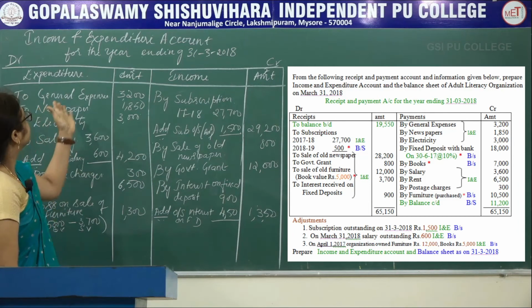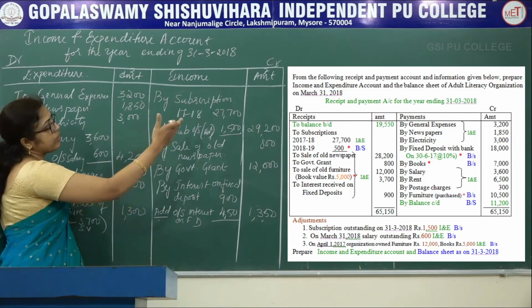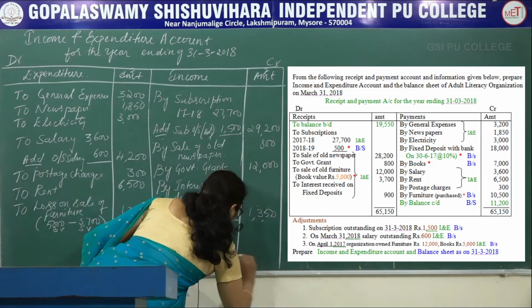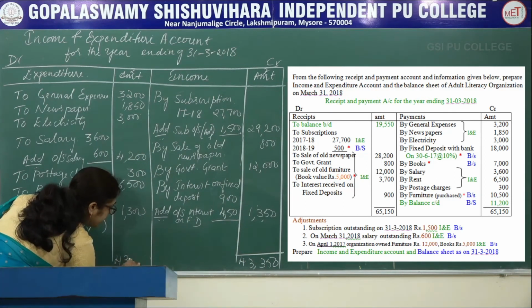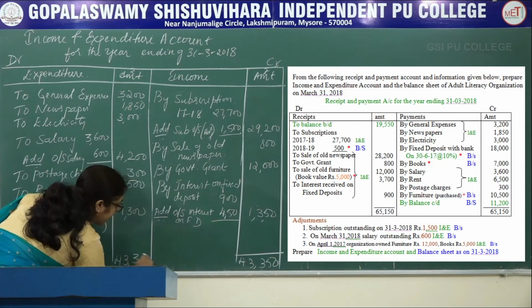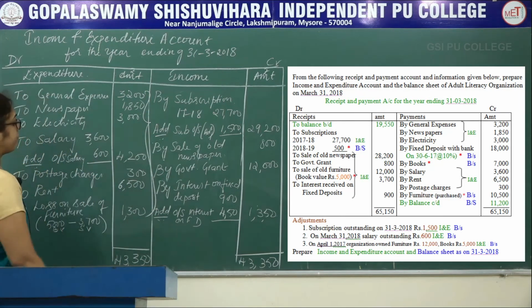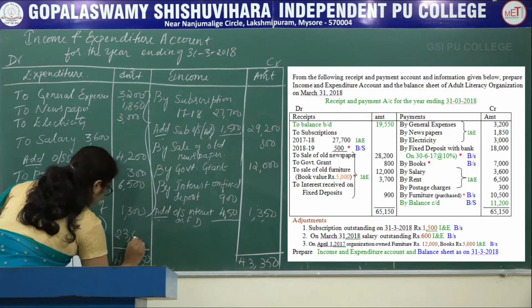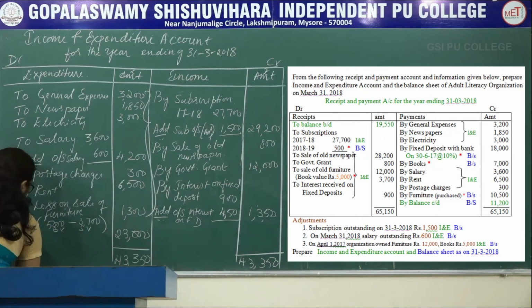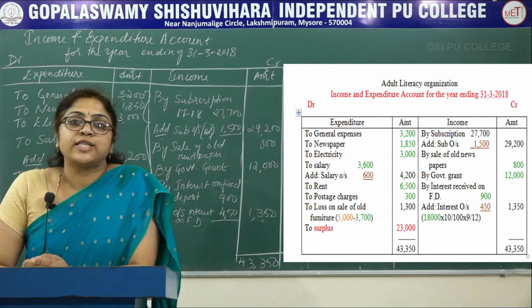So let's balance the income and expenditure account. Which side is greater here? The amount column, credit side. So total here on the credit side you will get 43,350. Write the same amount on the debit side, 43,350. So from 43,350 you deduct all this amount, you will get 23,000. This is called as surplus, excess of income over expenditure.